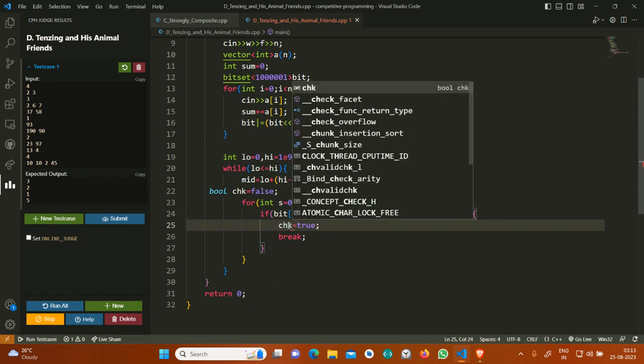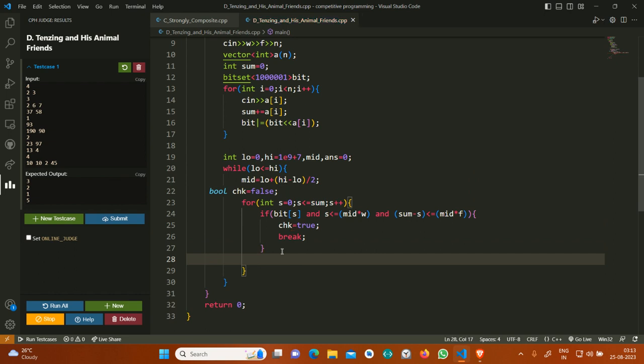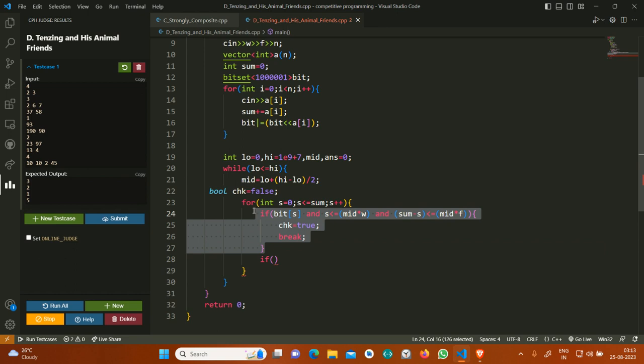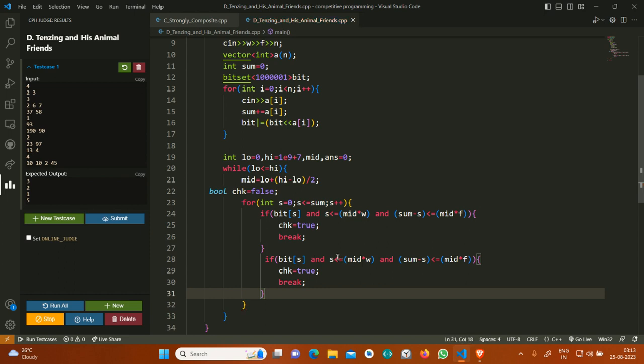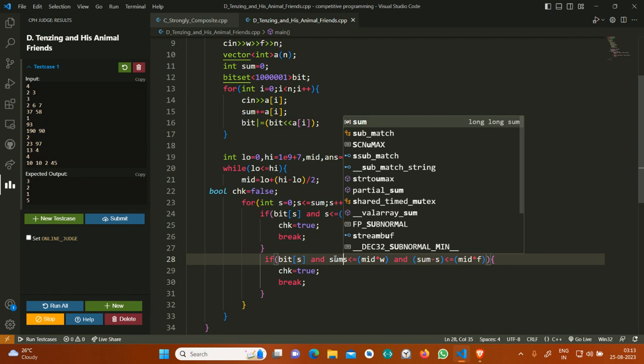So we check. Similarly, I will also check by just reversing the case. I will just copy this. Here it should be sum minus s.